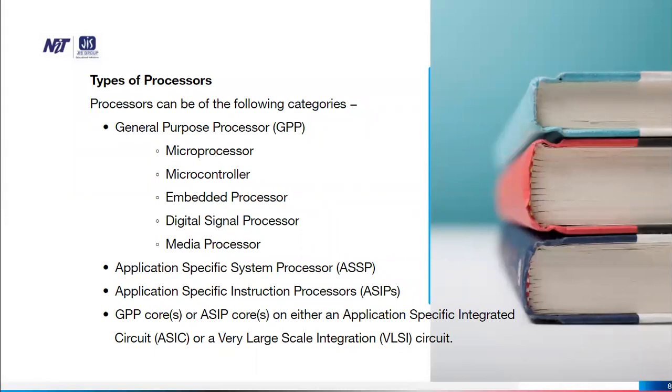Types of processors. Processors can be of the following categories: general purpose processor, GPP, microprocessor, microcontroller, embedded processor, digital signal processor, media processor. And apart from that, main categories are application specific system processor, ASSP, and application specific instruction processors, ASIPs. GPP codes and ASIP codes run on either application specific integrated circuits, ASIC, or a very large scale integration, VLSI, circuit.